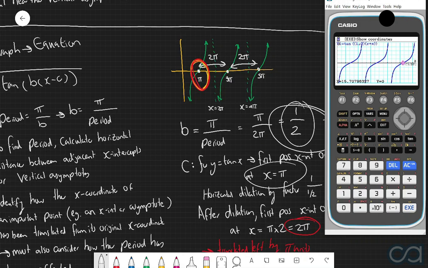Let's now also quickly confirm that we get vertical asymptotes at x equals 2 pi and x equals 4 pi. So if we go 2 pi, then we get an error. So in other words, we've got a vertical asymptote at this point. And similarly, if we put in 4 pi, we get another error. And so therefore we have another vertical asymptote at this point. And so just from this, we can be confident that the equation that we have is in fact the correct answer.